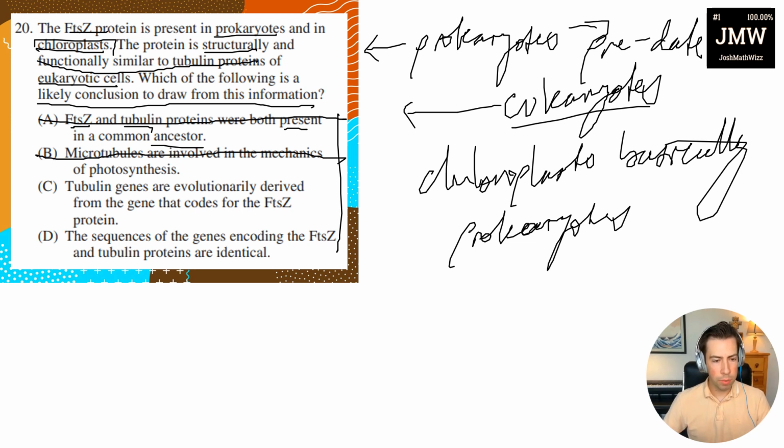Okay, C: tubulin genes are evolutionarily derived from the gene that codes for the FtsZ protein. Now, this one seems very likely, because we have a similar structure and a similar function.